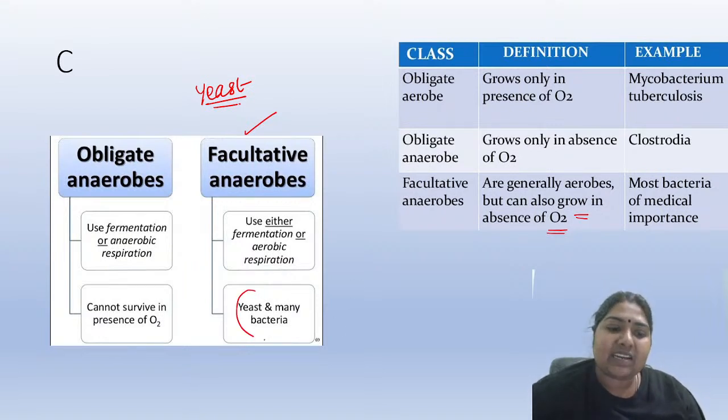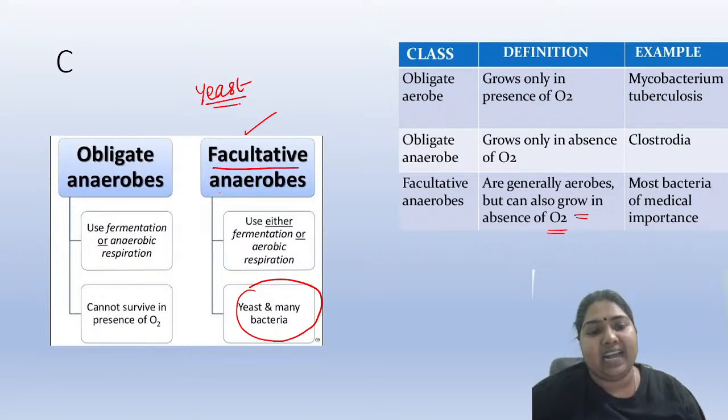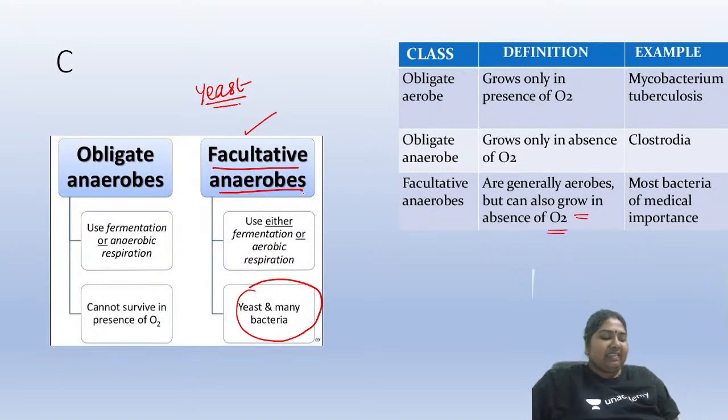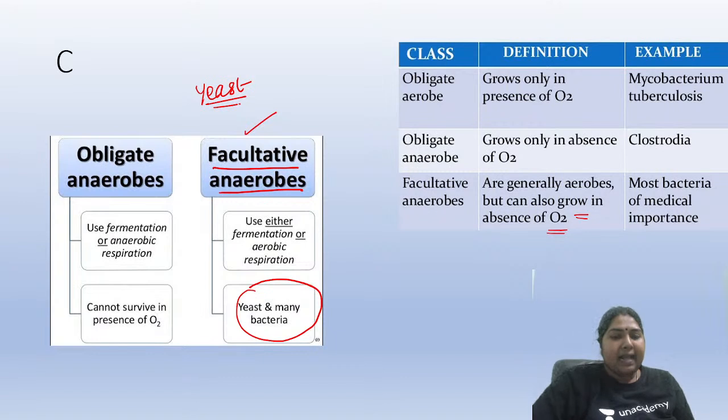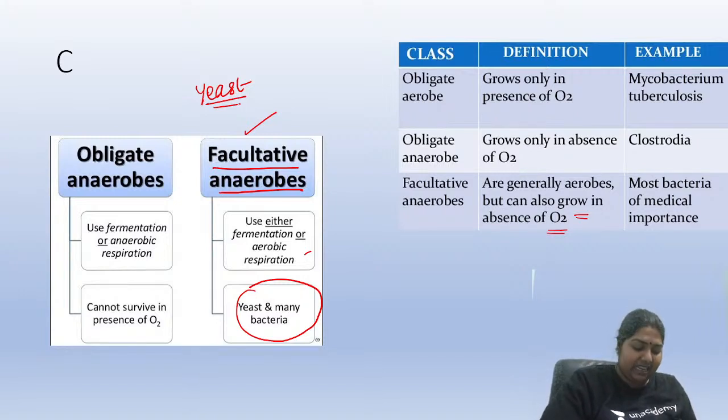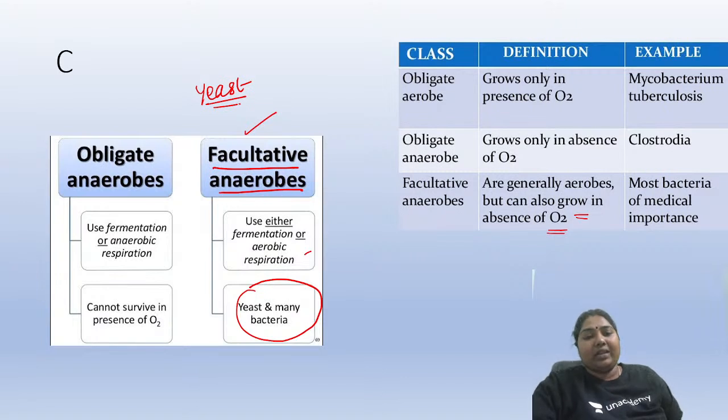Our yeast and many bacteria come under the facultative anaerobes. Facultative means it is an either-or choice. Either they will use fermentation or they will use aerobic respiration. That is why you don't call them strict anaerobes. A strict anaerobe means even if there is a little oxygen, they cannot survive. So, got the difference? Yeast as well as these bacteria are facultative anaerobes.